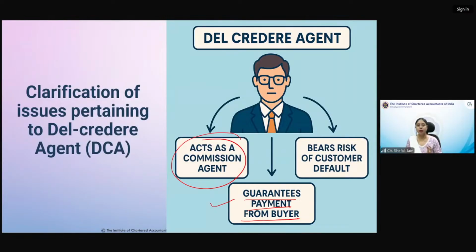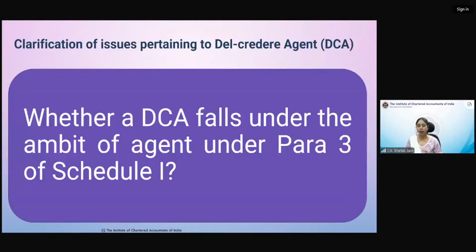तो जो कस्टमर अगर कभी डिफॉल्ट कर जाता है तो वो रिस्क कौन बियर करेगा? वो डेल क्रेडिटर एजेंट बियर करेगा. अब नाउ डेल क्रेडिटर एजेंट क्या करता है उसके लिए वी हैव टू सी आफ्टरवर्ड्स, बट अभी इतना जानना जरूरी है कि डेल क्रेडिटर एजेंट गारंटीज payment to principal for whatever goods he has sold. Now he has sold some goods, and so for that payment has to be received. Now if the buyer does not make the payment, del creditor agent has assured I will make the payment, don't worry. How he gets it from buyer, that also we'll see.